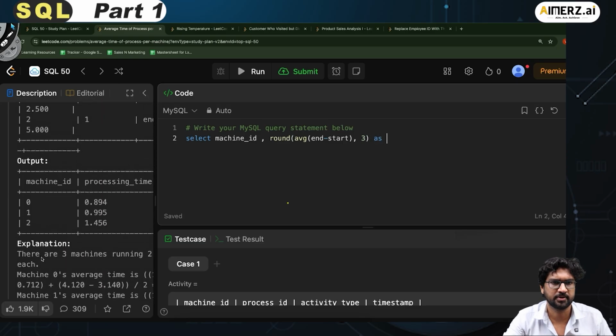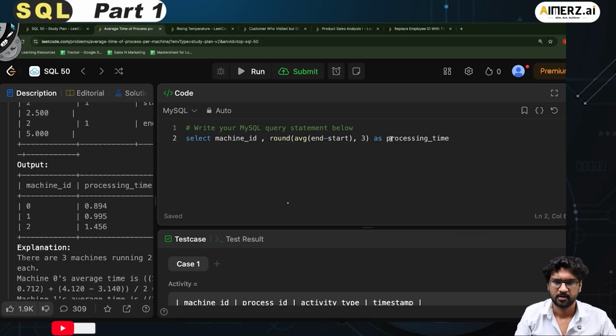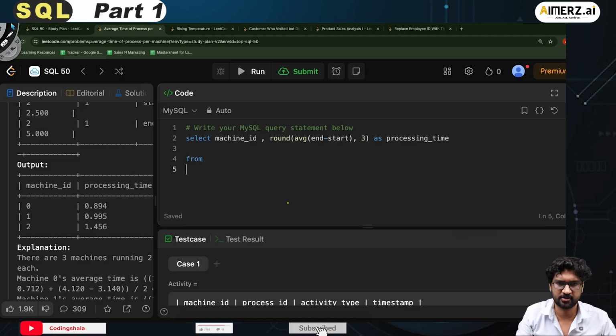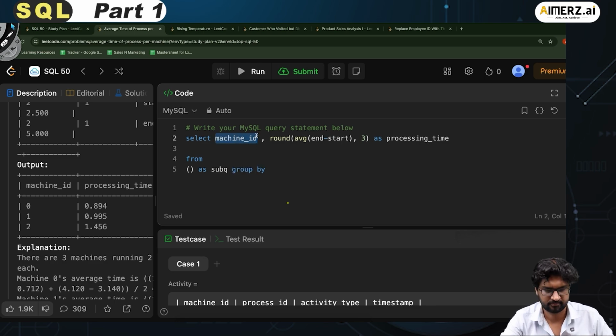This is what I want to print. So let me copy this as processing_time. Fair enough. Okay, and then from, and for this I need to create a subquery. Let me call it subquery, and then I have to do the group by machine ID.